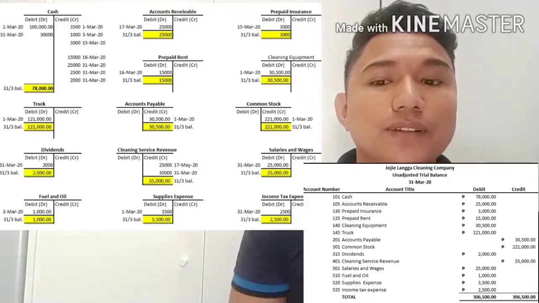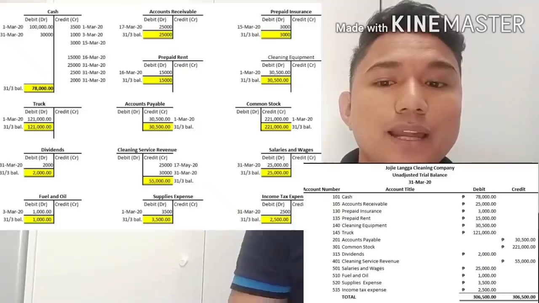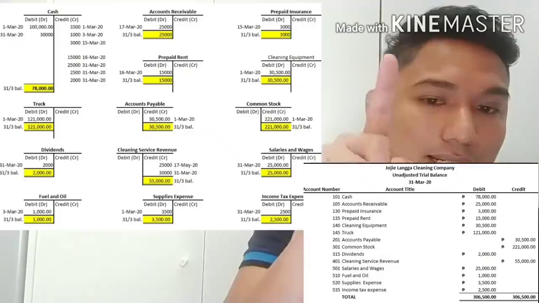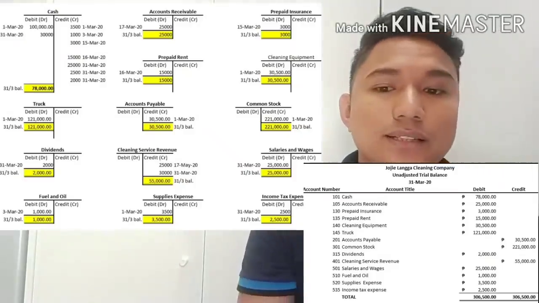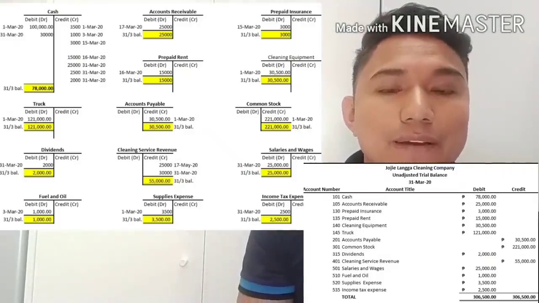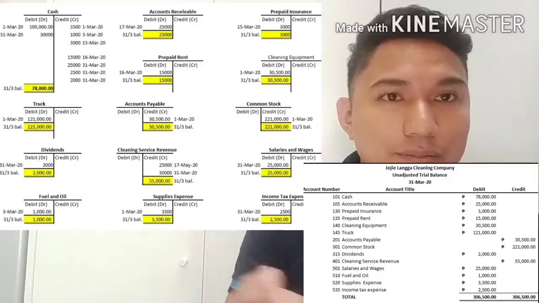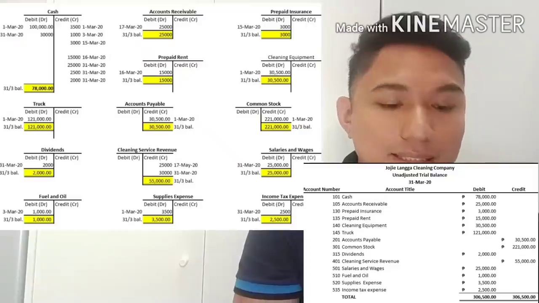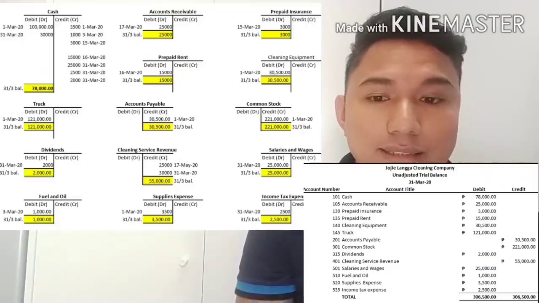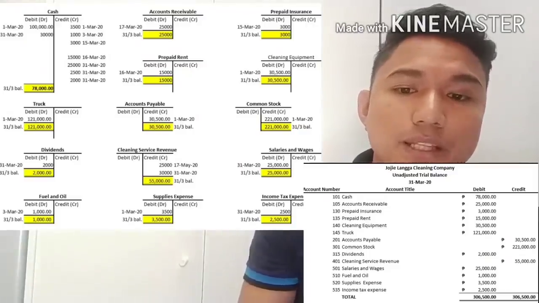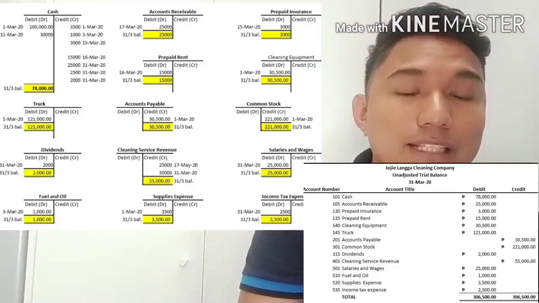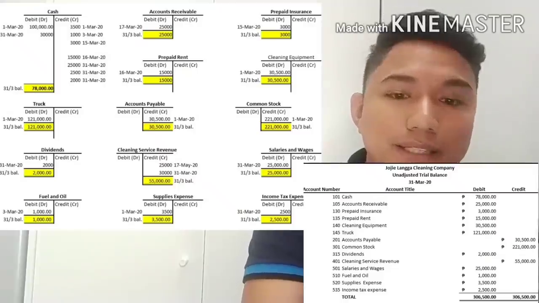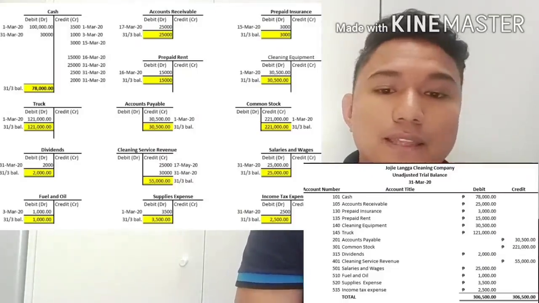So what is the balance of cash? Let's check the ledger. The balance of cash in the ledger is 78,000, so we'll transfer it to the debit side, 78,000. Accounts receivable, we have a debit balance in the ledger of 25,000, so we'll put it in the debit column in the unadjusted trial balance. Prepaid insurance, we have a debit balance of 3,000. For prepaid rent, a debit balance of 15,000.